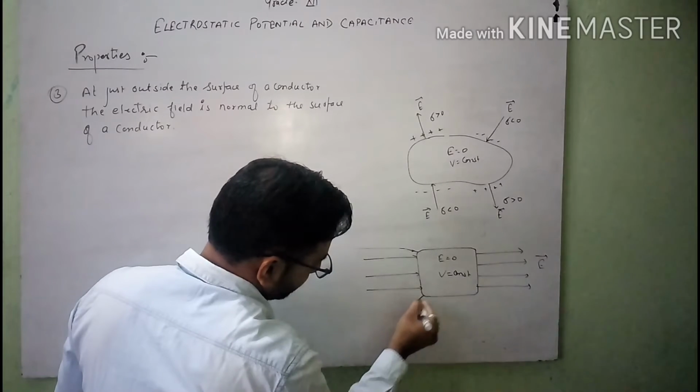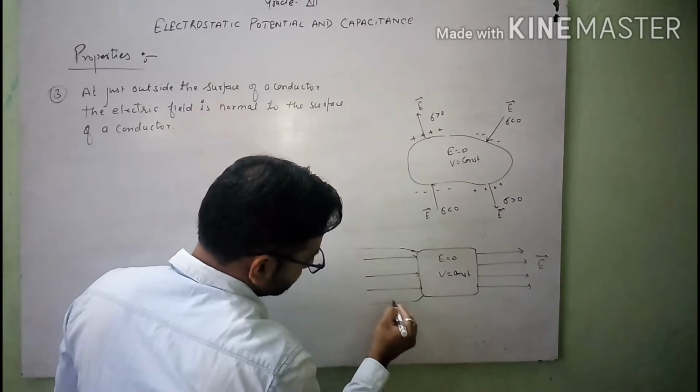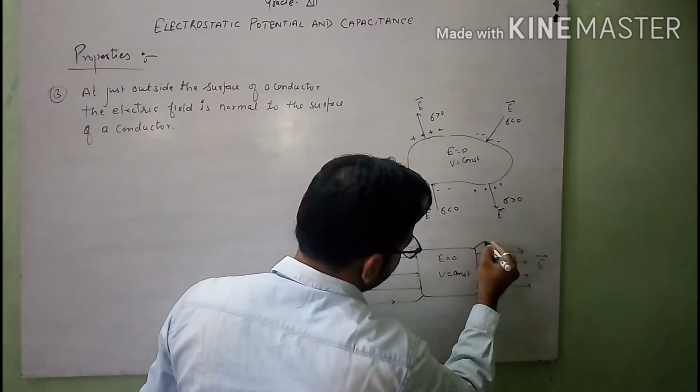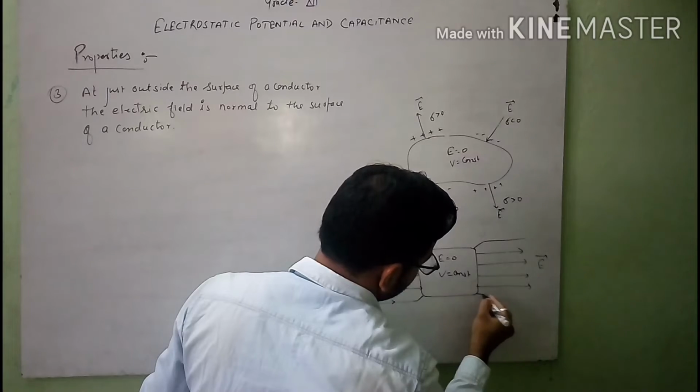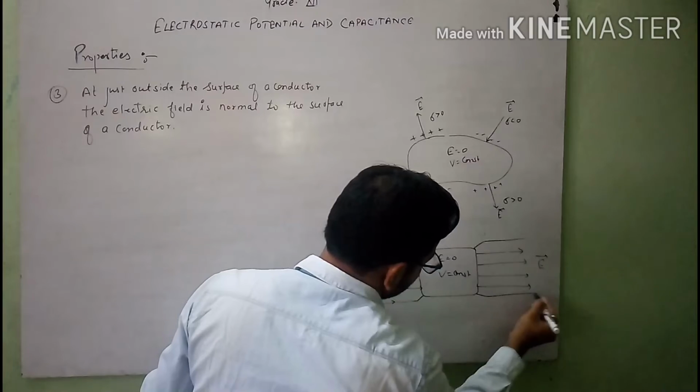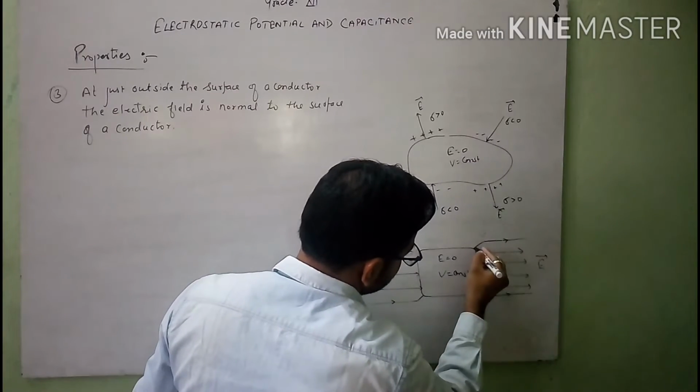So in the same way, the electric field lines appear normal to the given surface.